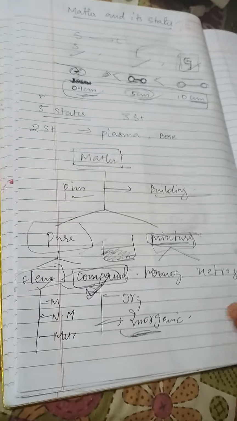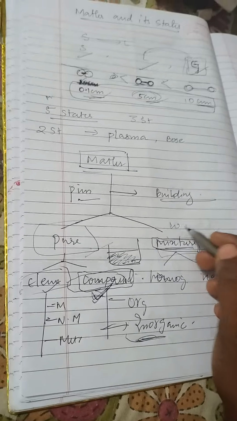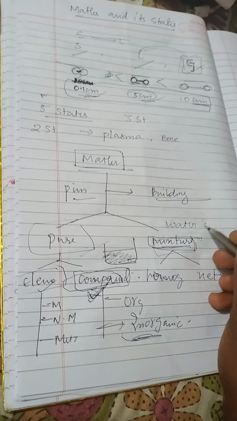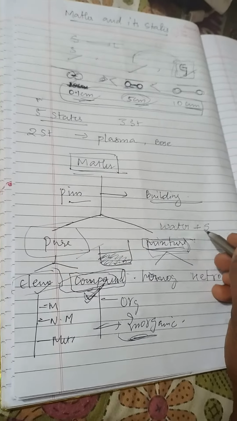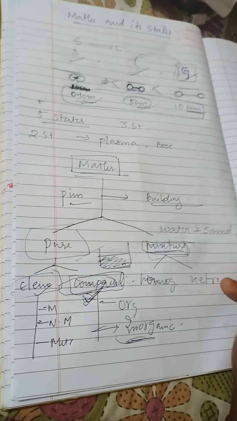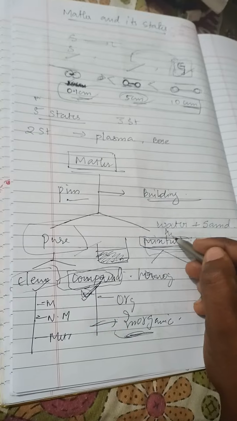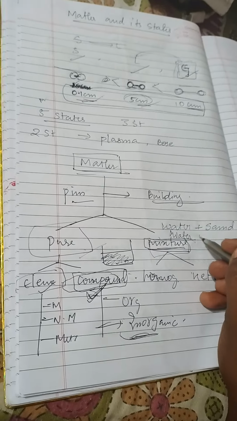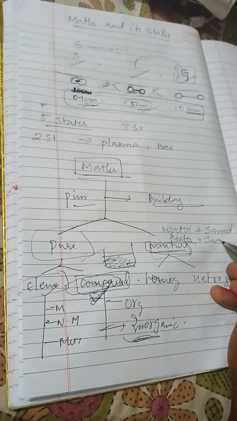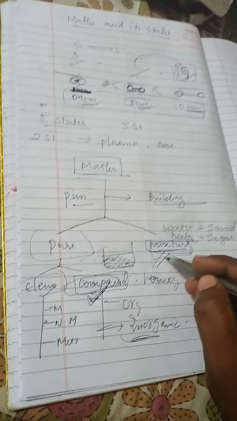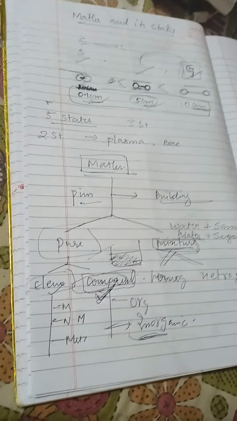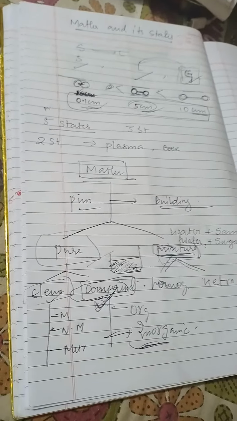For example, I am putting water plus sand, it's a mixture. Water plus sugar, it's a mixture. So mixtures are normally impure substances, we can say.